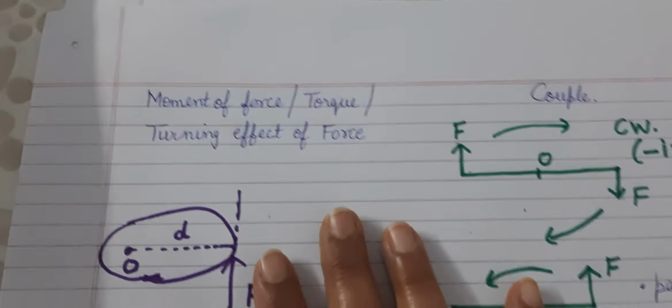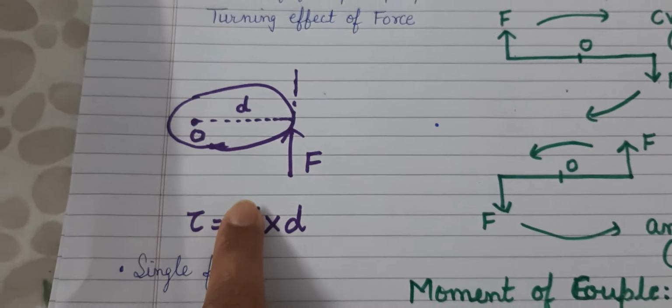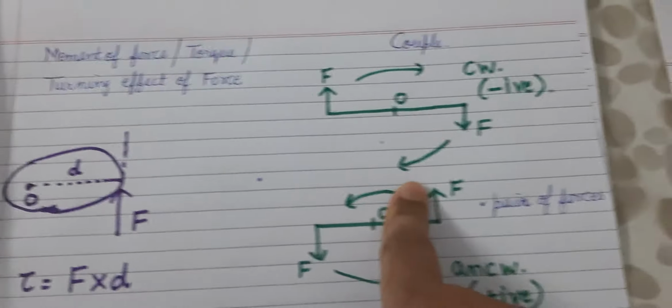Even the opening and closing of a tap is also an example of a couple. Now, let's look at what a couple is and what the difference is between moment of force and couple. I've already explained the turning effect of force. That was the thing I explained to you. And this is what a couple is.